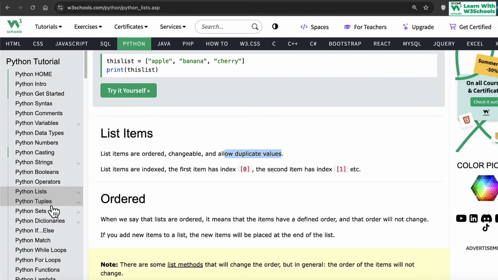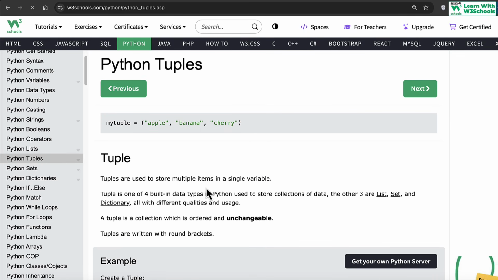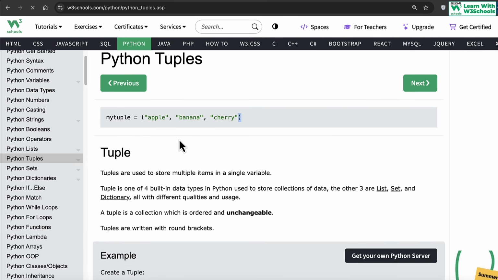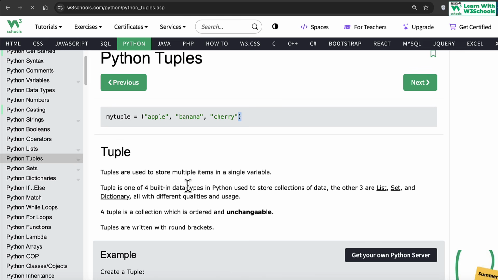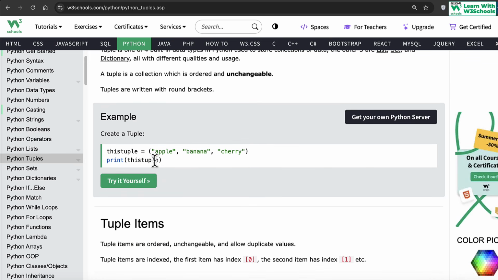As compared to that, we have something called tuples. Tuples are again the same collection of data type. However, for tuples, we use round brackets. For lists we had square brackets, but tuples use round brackets. Tuple is again part of those collections of data, and they hold multiple data, comma separated. The principle is the same. You can print the whole tuple using the variable.